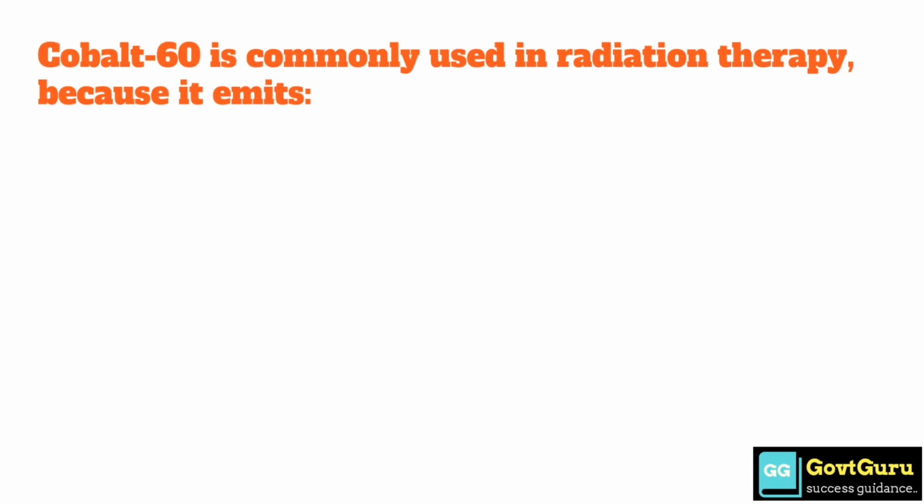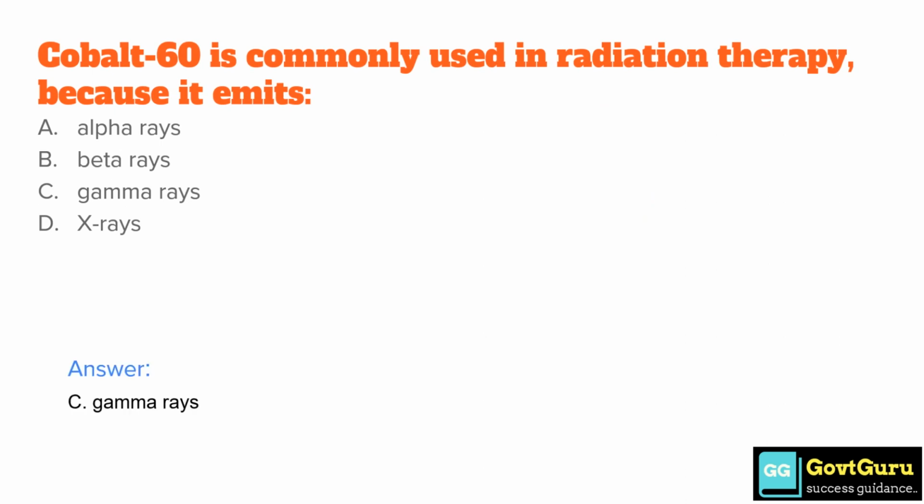Cobalt-60 is commonly used in radiation therapy because it emits option A, alpha rays. Option B, beta rays. Option C, gamma rays. And option D, X rays. So the correct answer is option C, gamma rays.